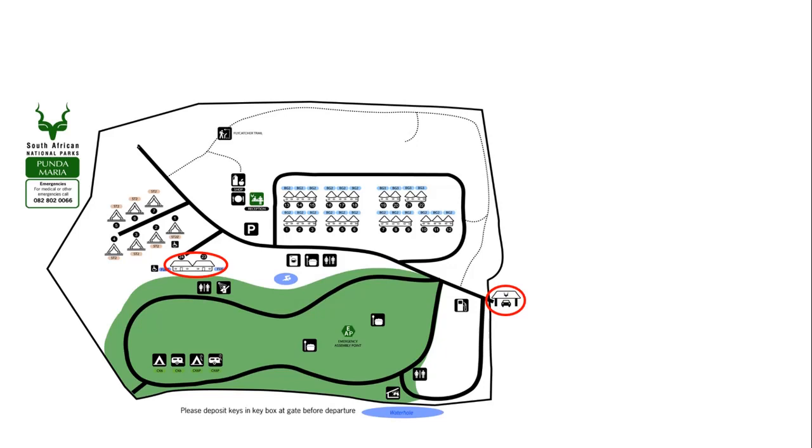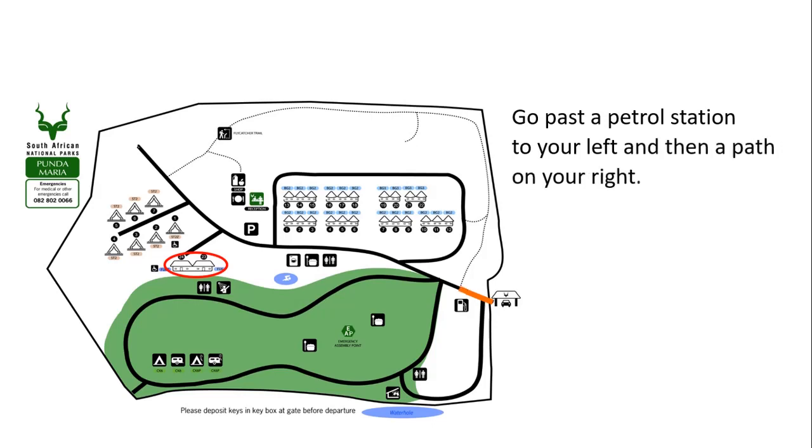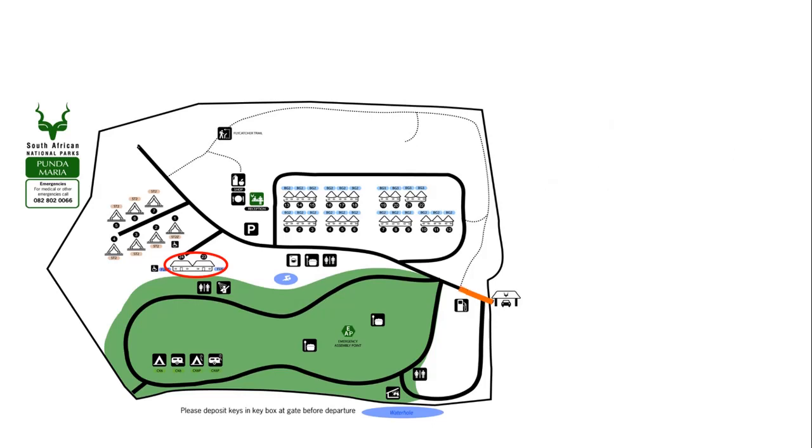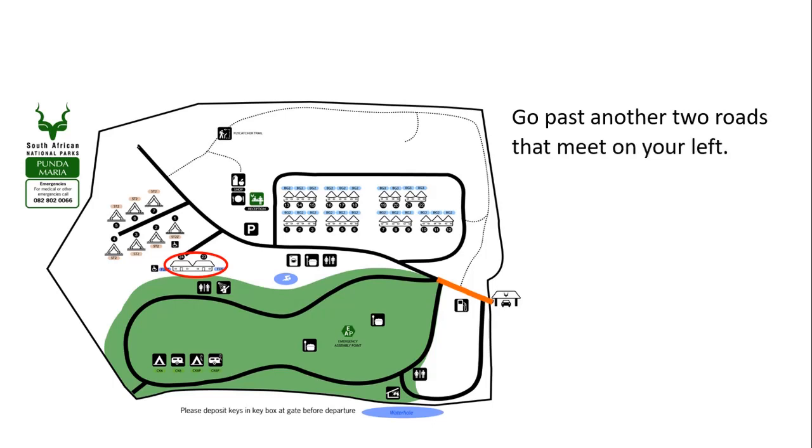So firstly, we go past a road immediately to your left. We carry on straight past a petrol station on your left, and then a path on your right. We carry on going past another 2 roads that meet on your left, continue on to another road on your right, follow the road, and the chalets will be on your right.